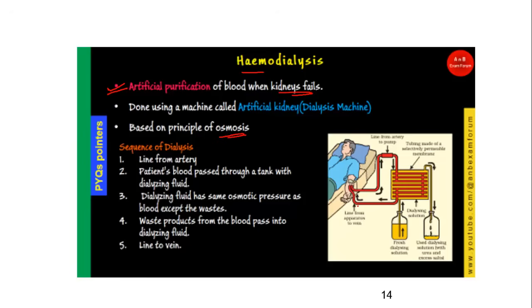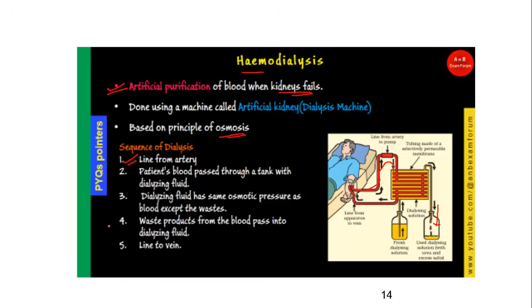If you see this diagram, the sequence goes like this. First the doctor will take the line from the artery, because the artery carries the oxygenated blood and all the waste product. Then the patient's blood is passed through a tank with the dialysing fluid. The machine is going to filter the blood, removing the waste. The waste is thrown out, and the filtered blood is passed back through the renal vein.